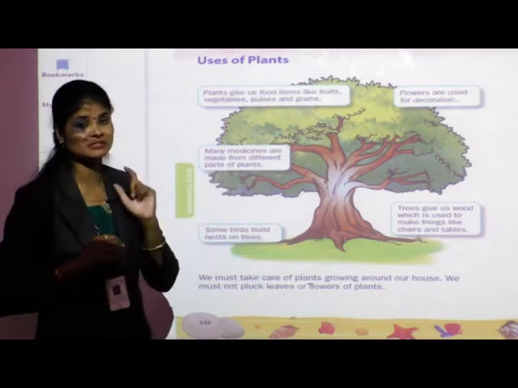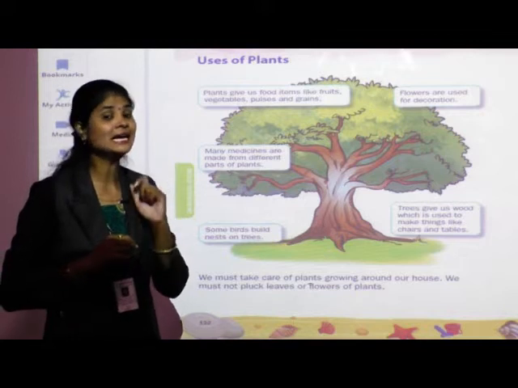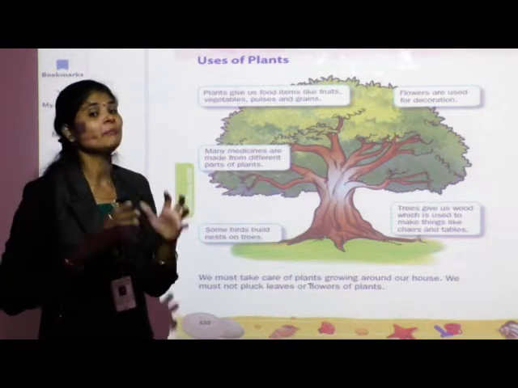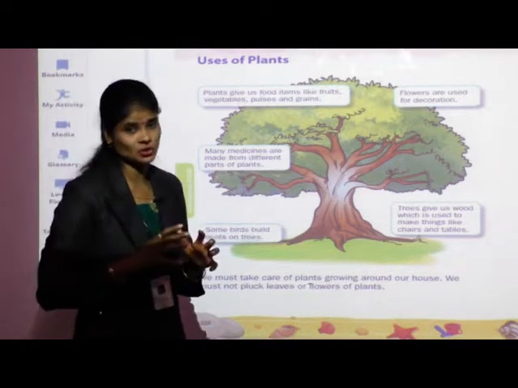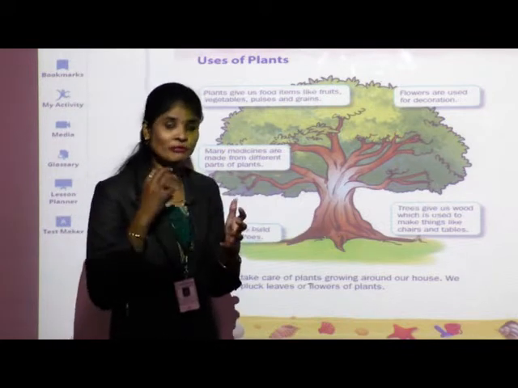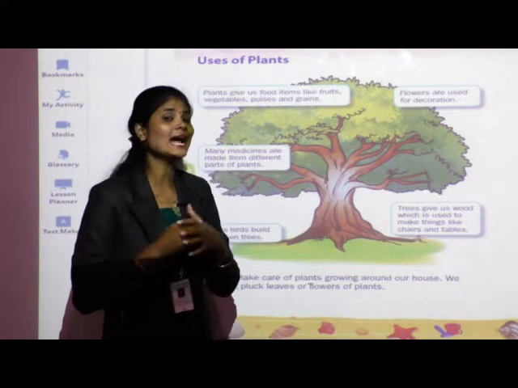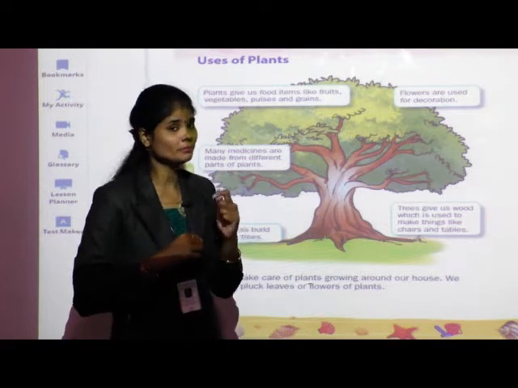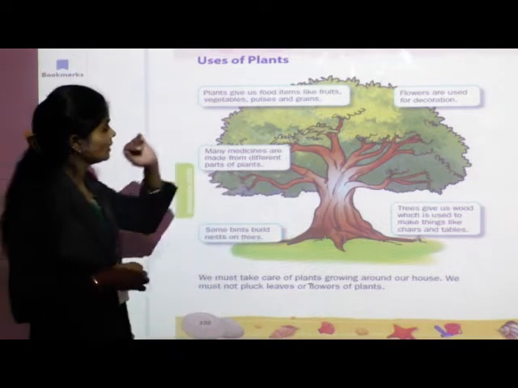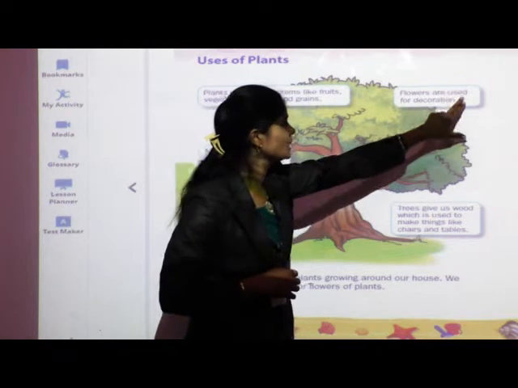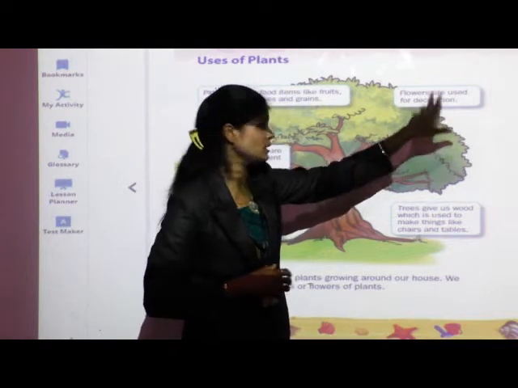We get fruits, vegetables, pulses and grains from the plants. Means plant is the main source of food. Whatever the food we eat, we get that food from plants. Okay. Next, see, flowers are used for decoration.